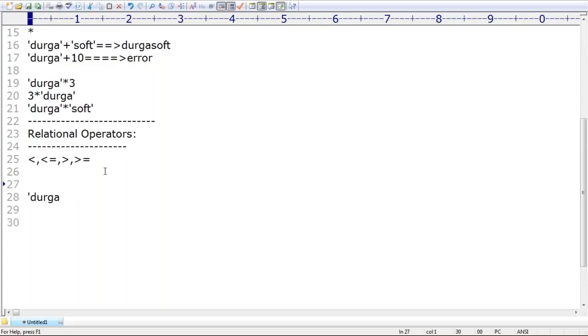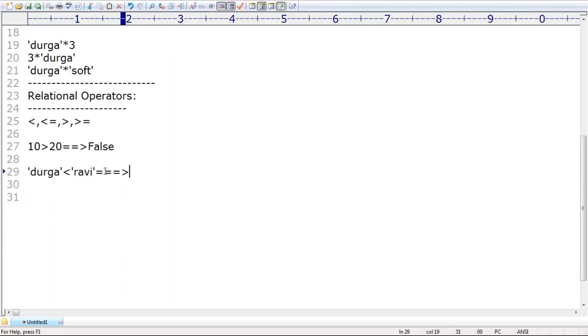Suppose I consider 10 greater than 20. What is the answer we are going to get? False is the answer. Now, is it applicable for strings or not? Yes. "Durga" less than "Ravi", I'm taking this. What is the output we get? True itself is the answer. What is the reason? If you use relational operators for string type, the comparison is by alphabetical order. Of course, internally ASCII code or Unicode is considered. So remember, ASCII code, Unicode or alphabetical order is the basis for comparison.